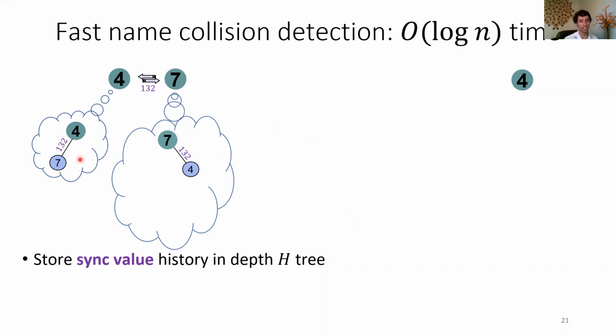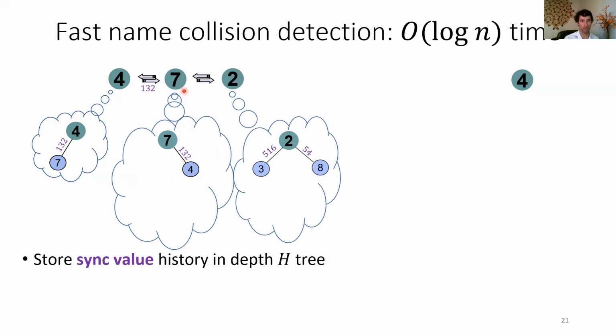But now the idea is that we're going to have the information go multiple levels deep. So we would like to remember more indirect causal chains of sync values. So now let's say agent 7 meets agent 2, and agent 2 also has a similar sync tree. The first thing they do in their interaction is they're going to end up sharing their entire tree. So they share all of their values.